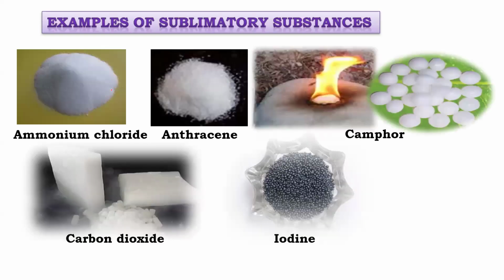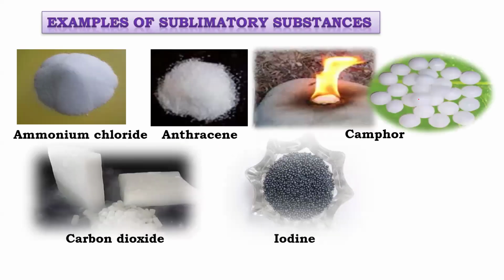Okay. चलो बेटा, now I'm going to do the method. Look, sublimatory substances के examples में तुमको सारे दिखा रहा, देख लो. Ammonium chloride. Hey, this is camphor. Can you see this? This is solid carbon dioxide. ये कपूर है बेटा, कपूर छोटा छोटा. Ammonium chloride. Naphthalene balls are also there, beta. नेफ्थलीन बॉल भी ऐसा होता है, white color का, अलग अलग color का भी आता है, pink, green. This is solid carbon dioxide. In marriages, beta, they use this solid carbon dioxide, we call it dry ice.